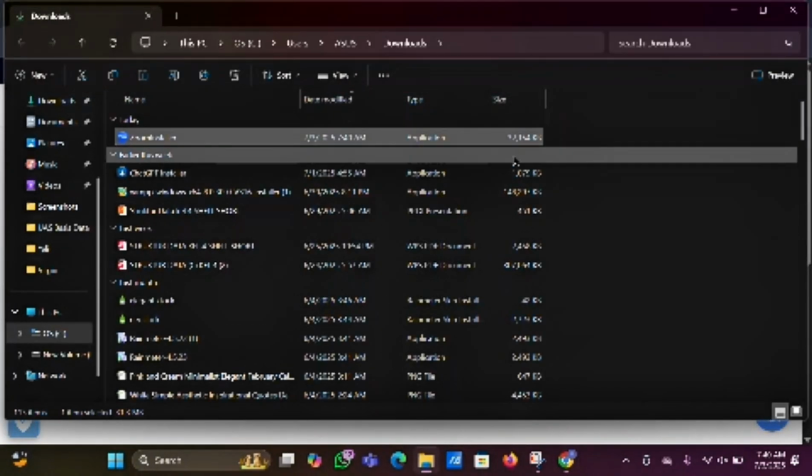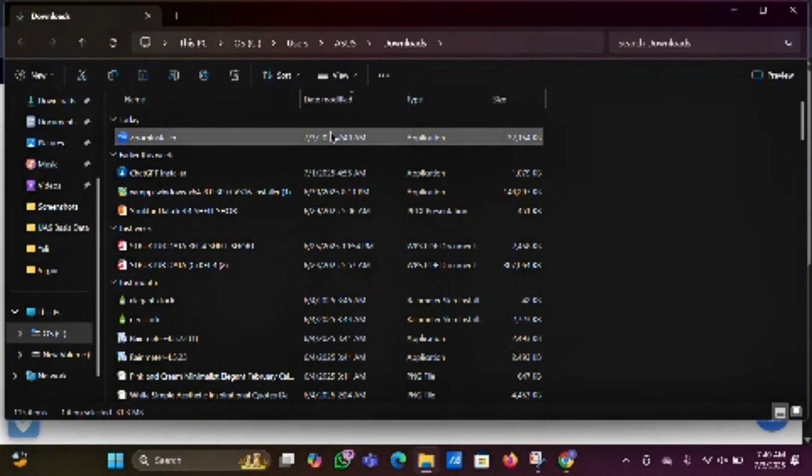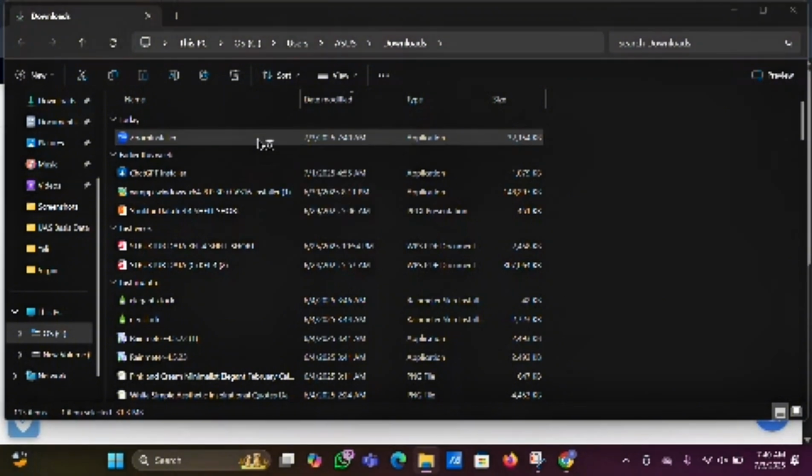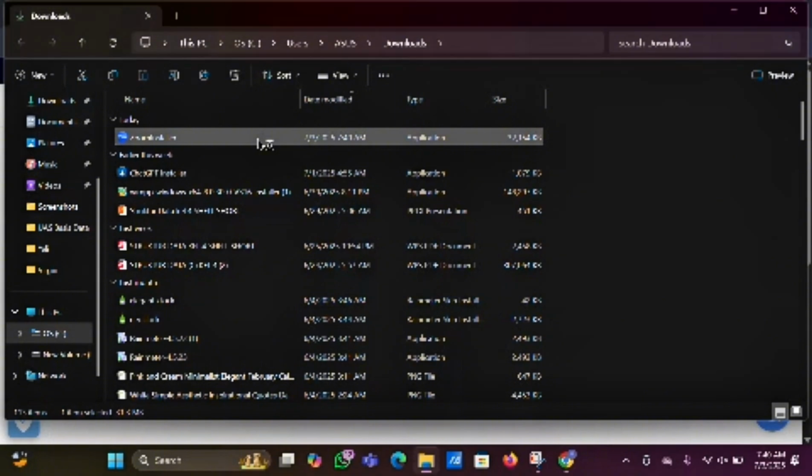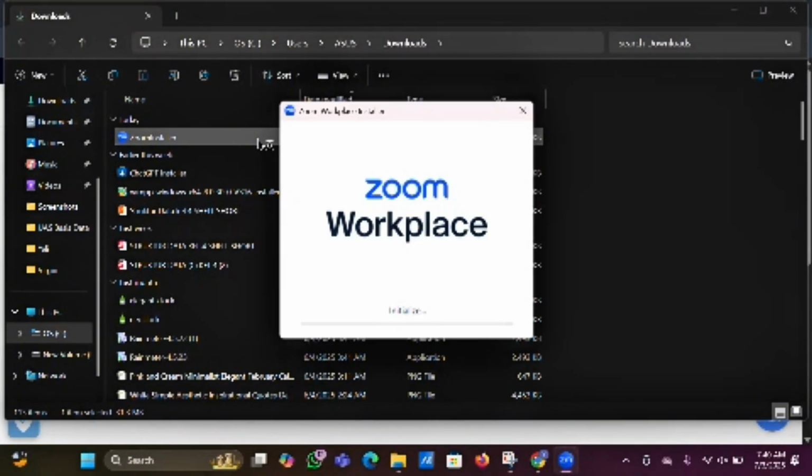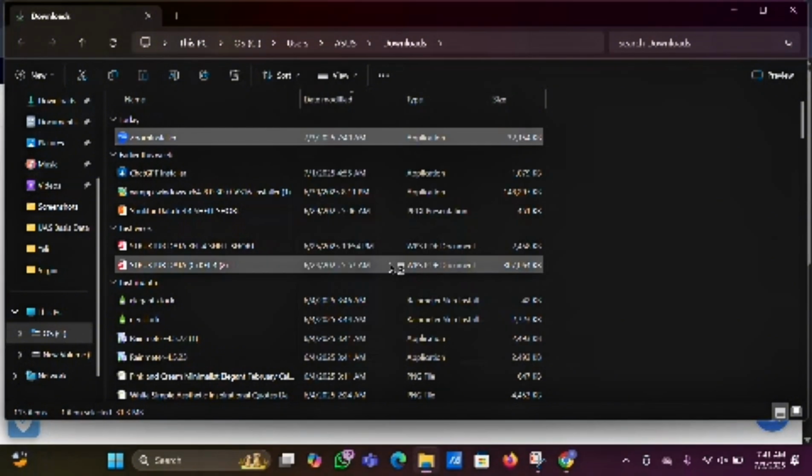Usually it is in the downloads folder. Zoom's installer. Click the file to start the installation process. Wait a minute. Follow the instructions on the screen. Usually you just need to click next a few times.